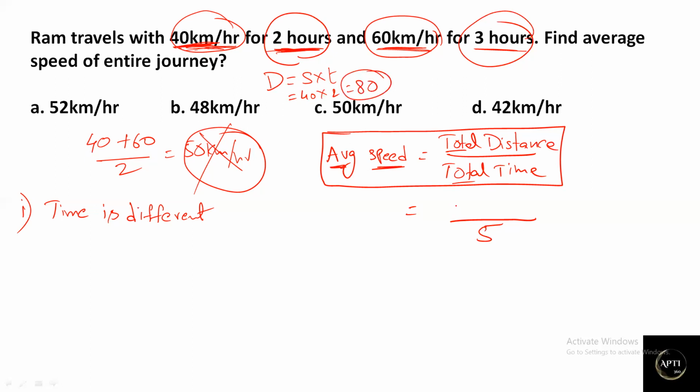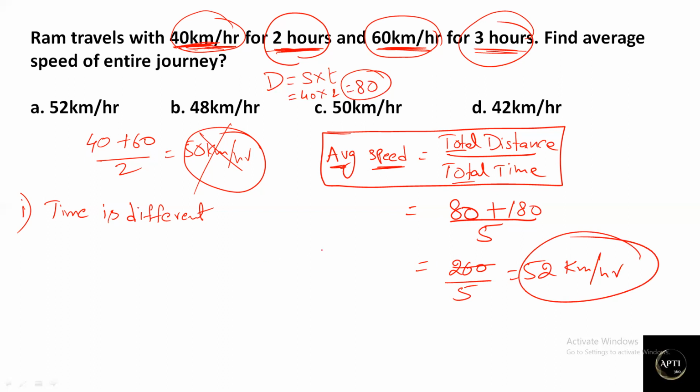So total distance is 80 kilometers plus another part. In the second case he is going with 60 kilometers per hour. In 1 hour he can travel 60 kilometers, right? So for 3 hours he can cover 180 kilometers. I hope you all are clear with this. Now we know the total distance and total time. 80 plus 180 is equal to 260. 260 divided by 5, 5 times 5 is 25 and 5 times 2 is 10. So 52 kilometers per hour.